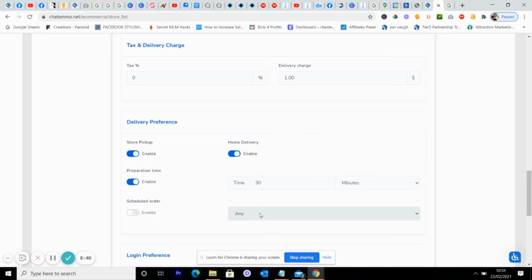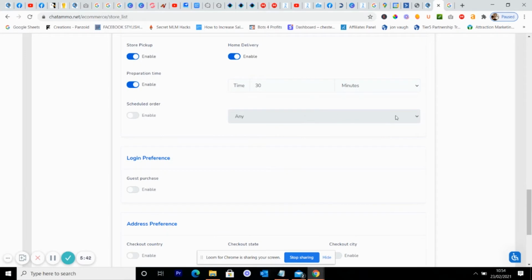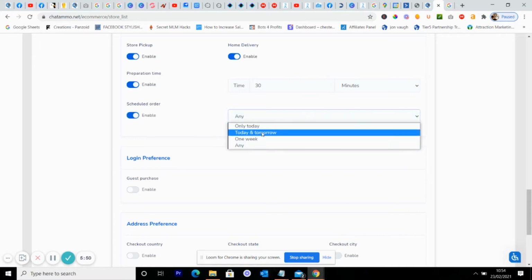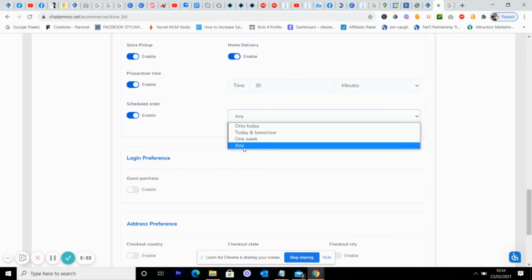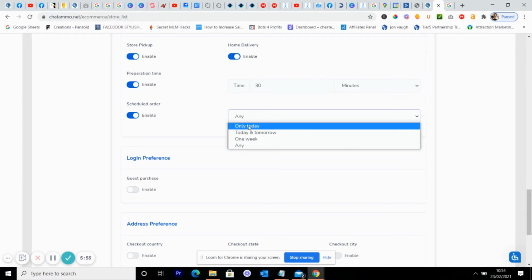And can you schedule an order? Now, this is pretty cool. This basically means when would you like to schedule an order? Would you like it just for today? Would you like it for today and tomorrow, 1 week, or any time at all? Right, now I would say just for today or today and tomorrow because it makes life an awful lot easier for you.